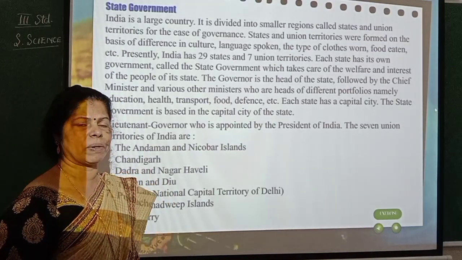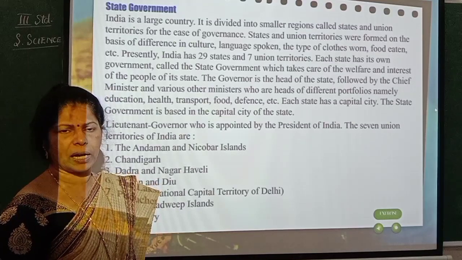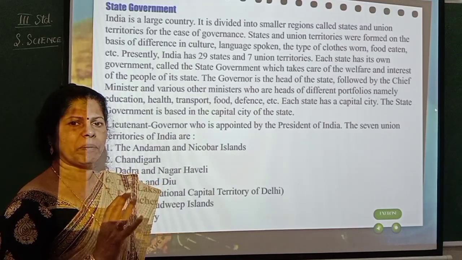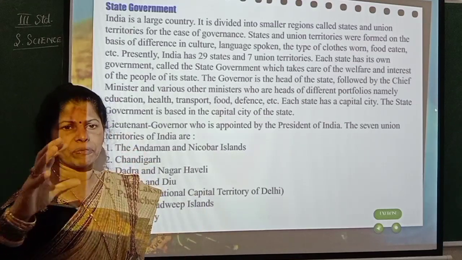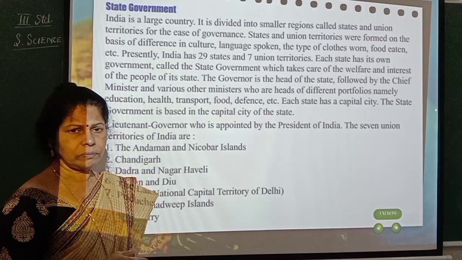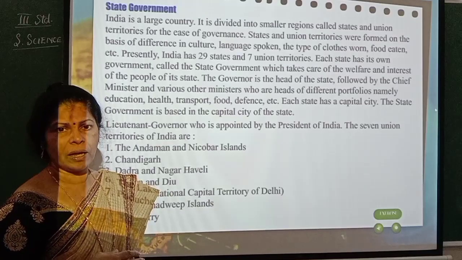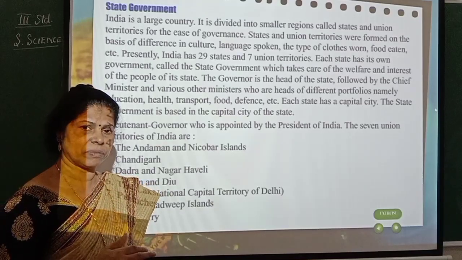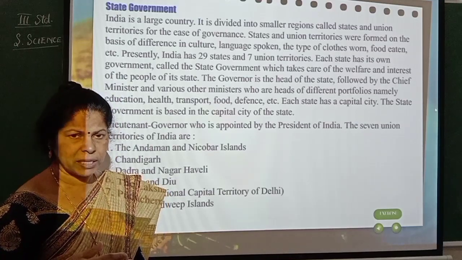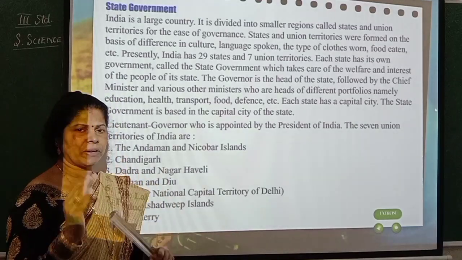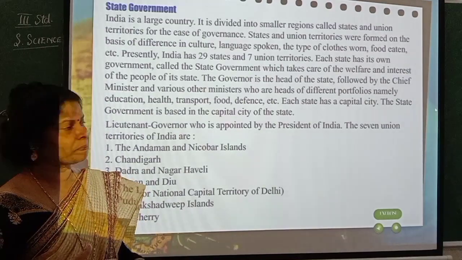Now for example, when you say Mysore, it's in Karnataka, isn't it? When you say Mysore, immediately Dasara will come. That is one type of culture we are following. If you take Maharashtra, Bombay, there you see the Ganesha festival, no? They celebrate that in a different form, right? Like that, when you take different states, their culture is different.